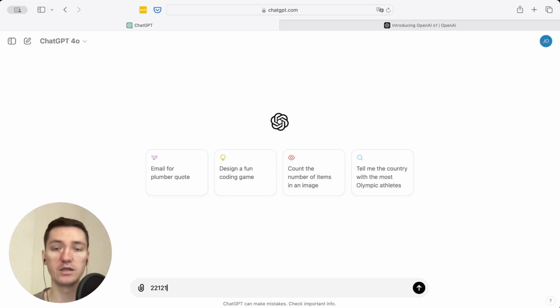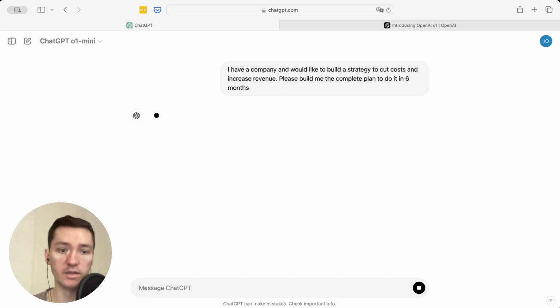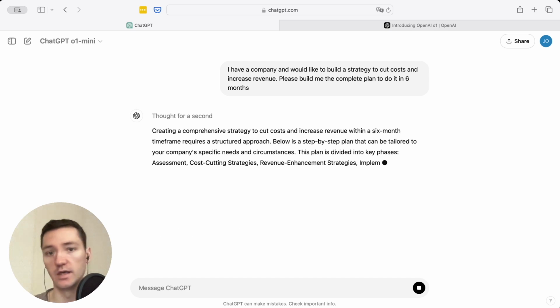But now I can input the information about my company, my competitors, and the fluctuations on the market, and ask to create the exact steps and strategy for building up my revenue, optimizing costs, working with resources, and much more. As you can see, I'm using O1 mini because I have the limit.